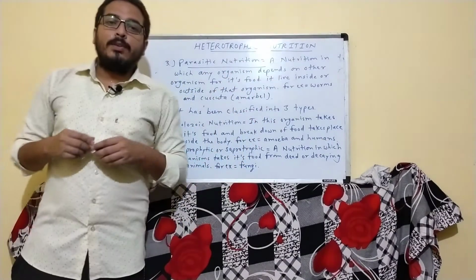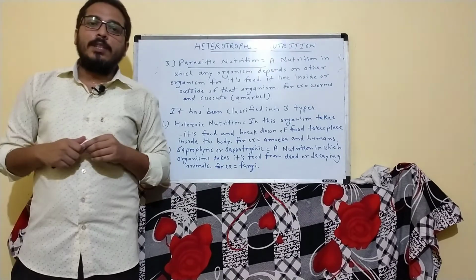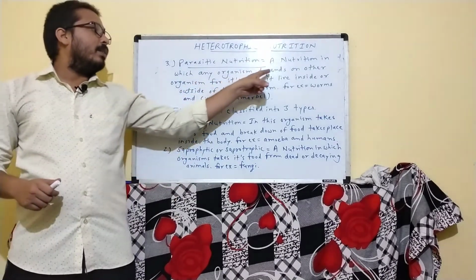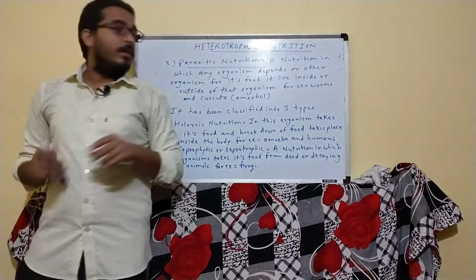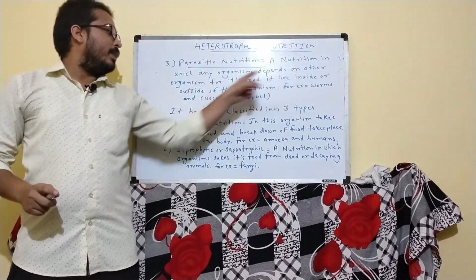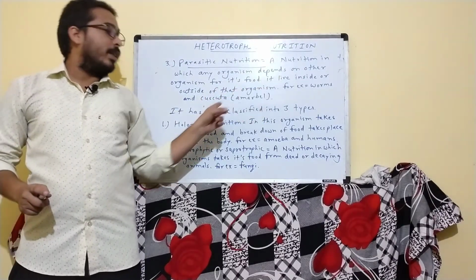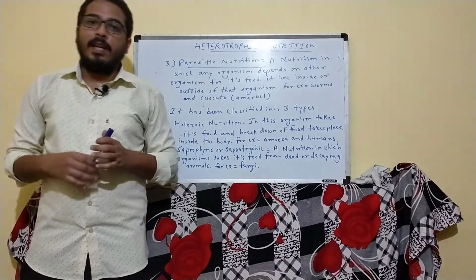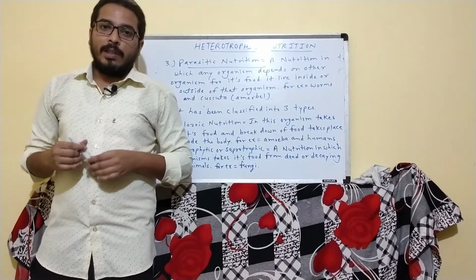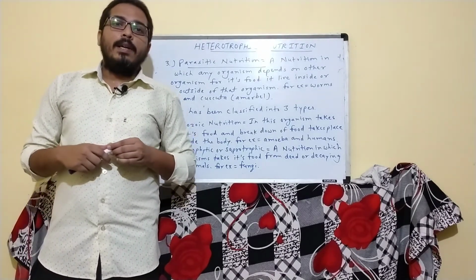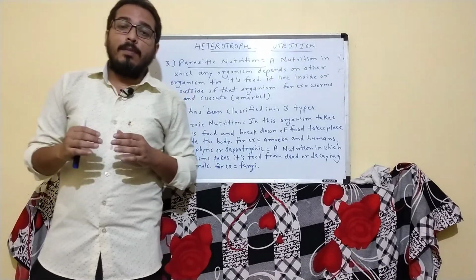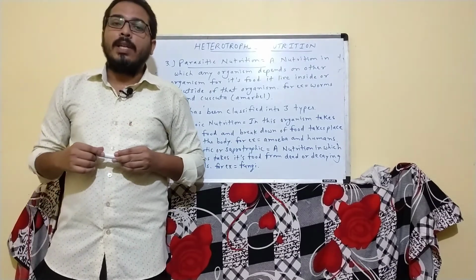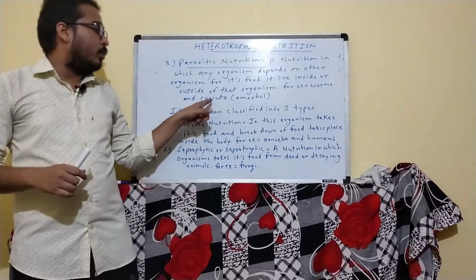So my dear students, the next type of nutrition is parasitic nutrition. Parasitic nutrition means a nutrition in which any organism depends on other organisms for its food. It lives inside or outside of that organism. For example, worms. Worms live in the stomach or intestine of the particular organism or animal. It is an example of an organism which is present inside the body and takes its nutrition. And the other example is cuscuta or amarbel.